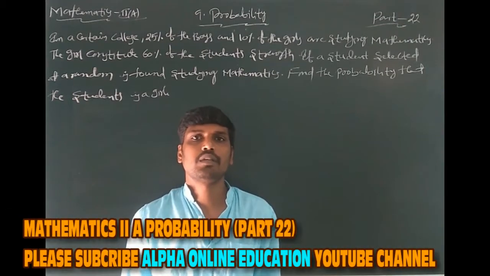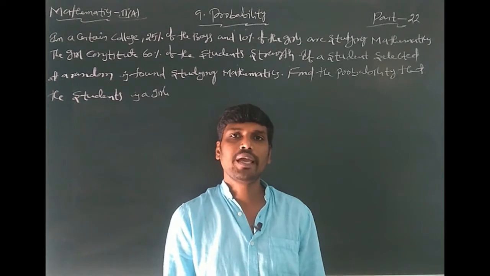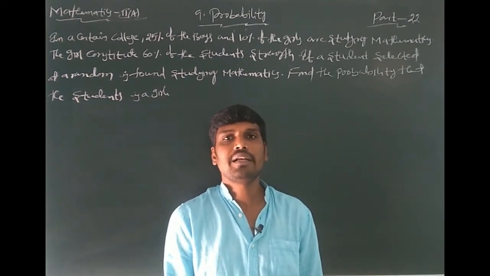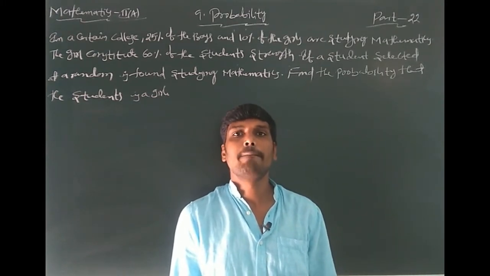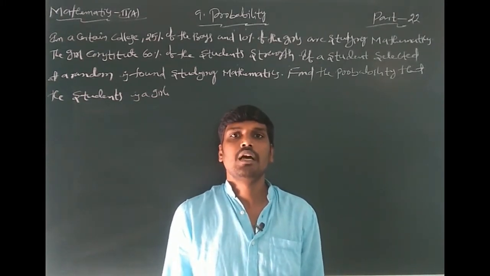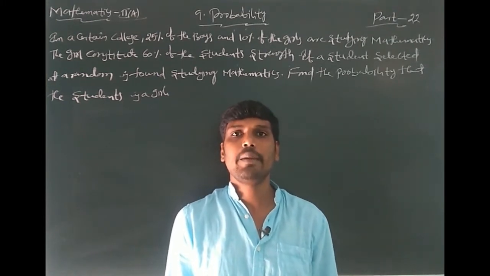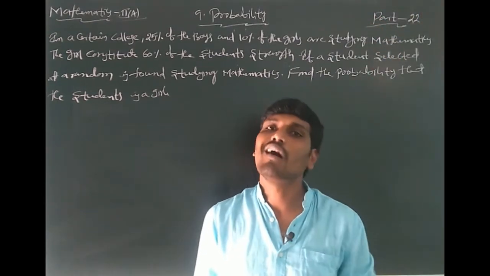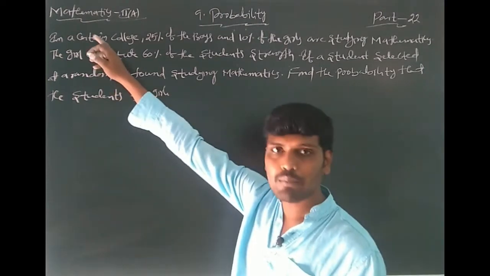Ninth chapter, probability. This chapter belongs to Mathematics 2A, part 22. The last part completed important 7-mark problems using Bayes theorem. Bayes theorem model problems are very important in IB examination. That's why I will explain all the problems. Here, the next problem is a similar model problem.